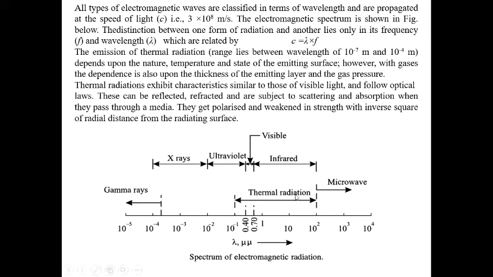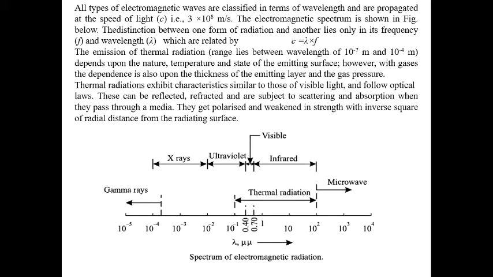If you see here, the lambda range of 10 to the power minus 5 to 10 to the power minus 4 is the gamma ray. Then 10 to the power minus 4 up to 10 to the power minus 2 is the X-ray. And 10 to the power minus 2 up to 0.40 is the ultraviolet. And 10 to the power minus 1 to 10 to the power 2 is the thermal radiation.